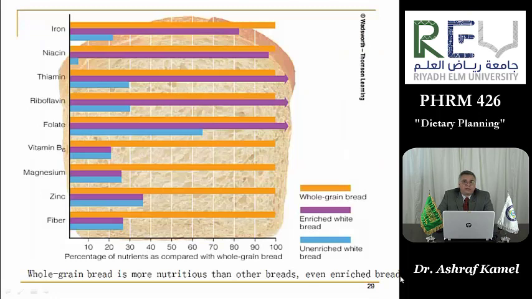And whenever selecting a kind of food in each group, it's better to aim for that kind of food that gives most vitamins, most minerals. Like, for example, in this diagram, which compares the whole grain bread with enriched white bread and unenriched white bread, we will notice that the whole grain bread is providing most of the necessary essential elements like iron, niacin, and other vitamins.